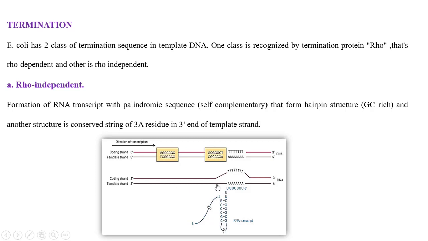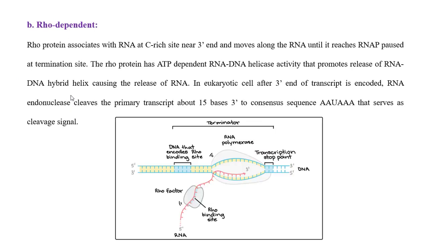So the RNA polymerase cannot move after that hairpin loop. The RNA polymerase stops here and terminates there. So it is called Rho independent termination.